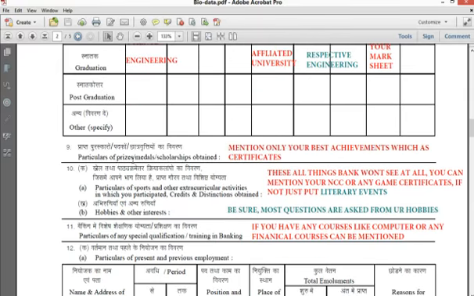And coming to the particulars of prizes, medals and scholarships obtained, please write the best which you have, like good achievements in your life, other than sports. Please write other than sports, like any literary events or any proper presentations where you got a prize or anything. So write those things. If you don't have any, you can write that you participated in so and so festival or for this purpose, like literary events or anything.